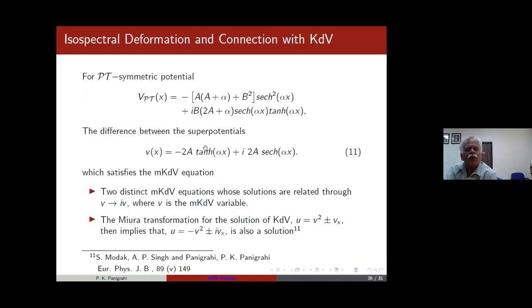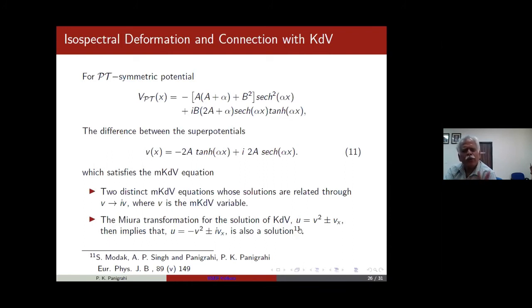All right. So now you try to do the same thing for the PT-symmetric potential. You find that V(x), the modification, is this. Now we know that there is a very deep connection of this problem with the KdV and modified KdV equation. For example, this V will satisfy the modified KdV equation.